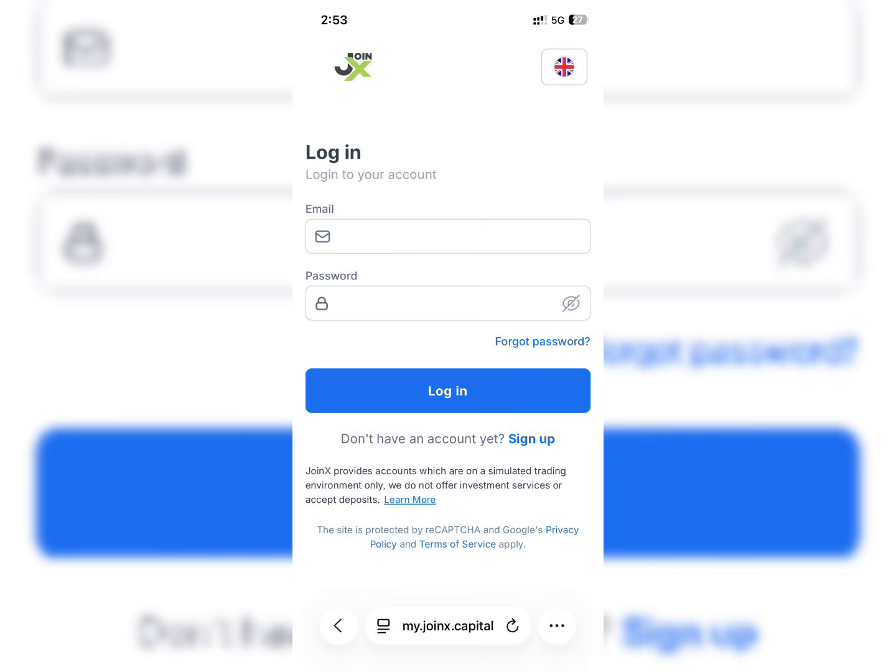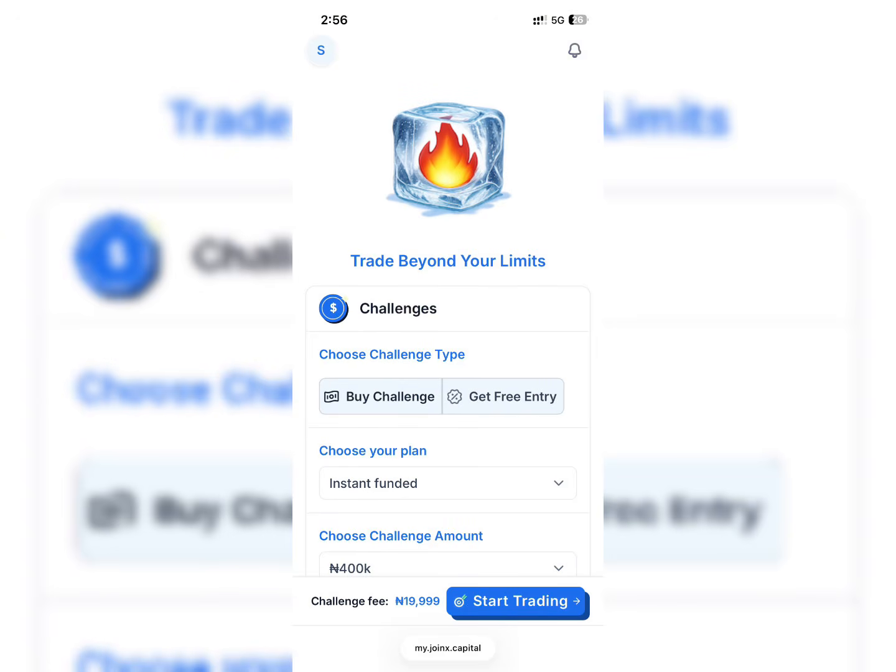So once you click on Start Evaluation, you'll be brought here. You can see email and password, but since you don't have an account with them, you just click on Sign Up. And if you have an account with them, don't worry, just log in to your account and follow the steps after explaining right here. So you click on Sign Up, and immediately you are logged into the site, you should have details like this. Now, this platform was different from how it was earlier, but if you sign into your account, you should be having it just like this.